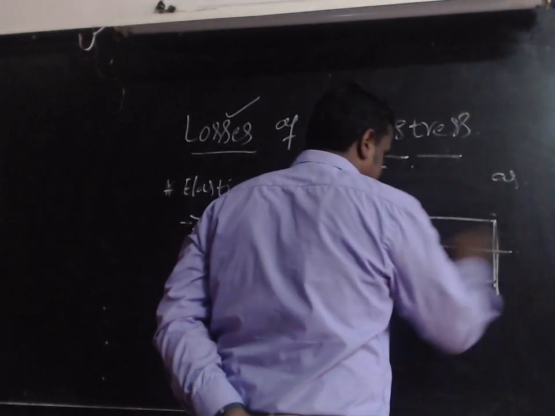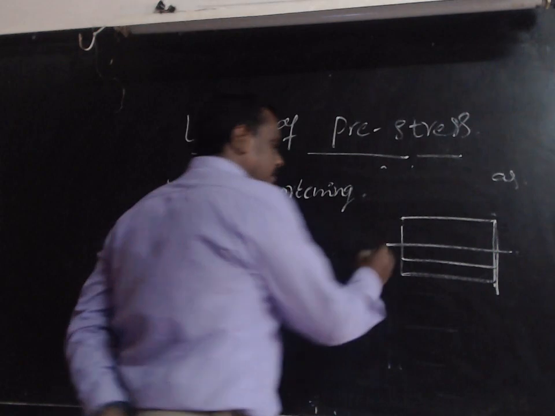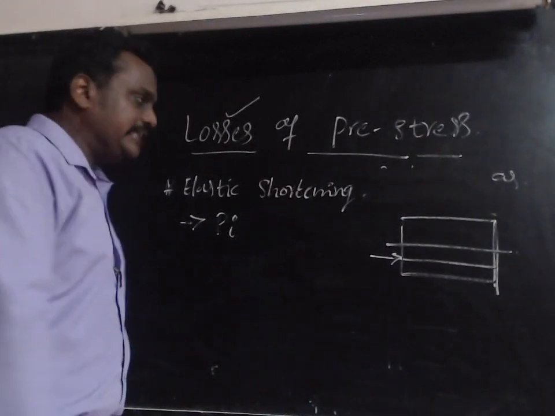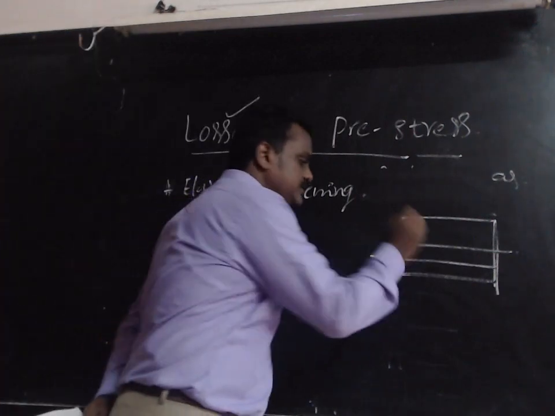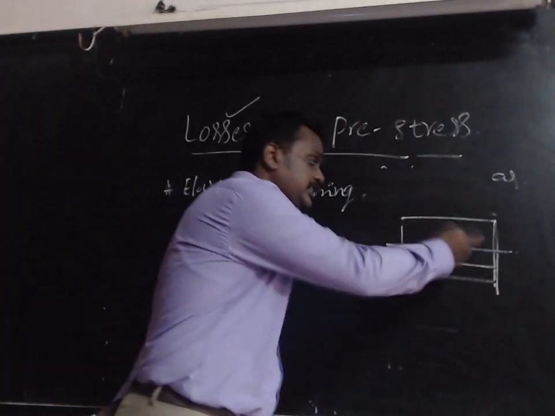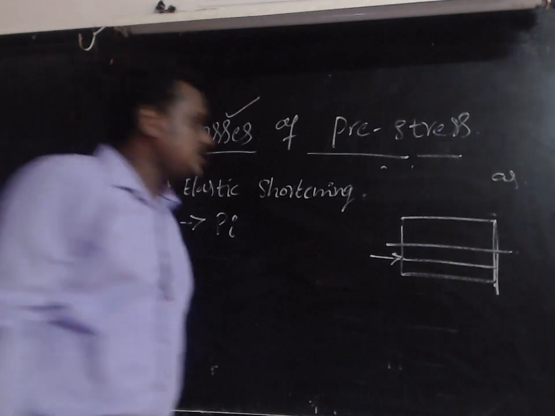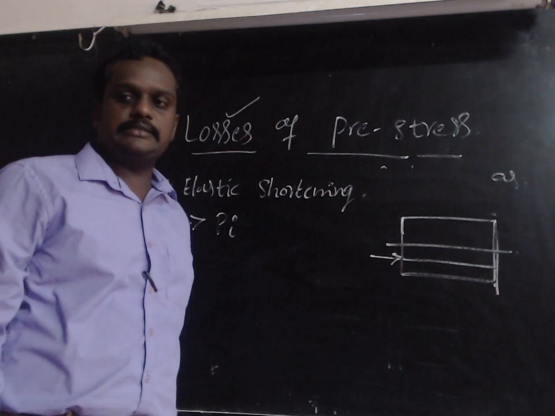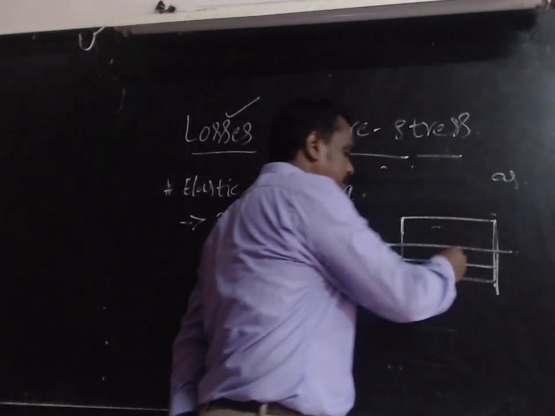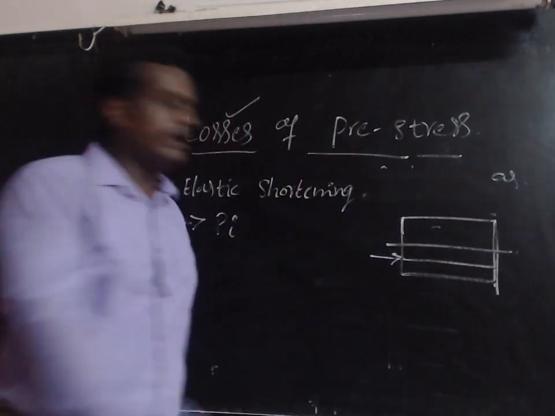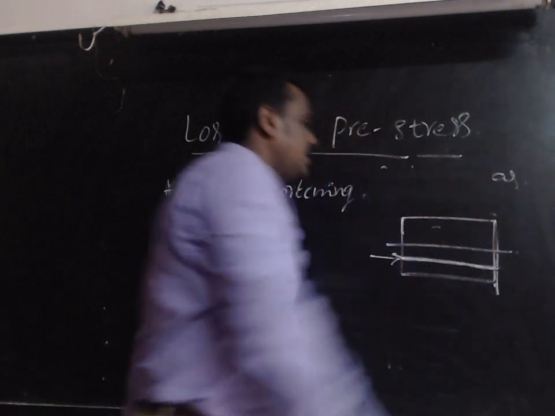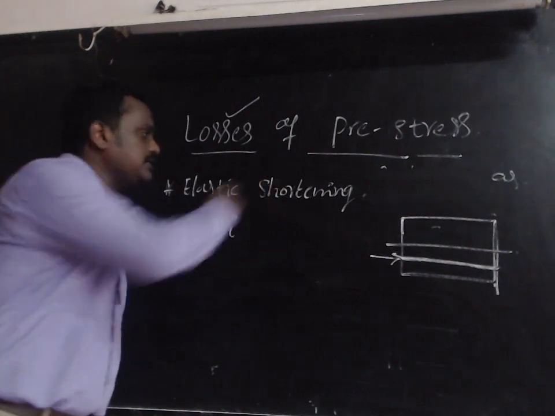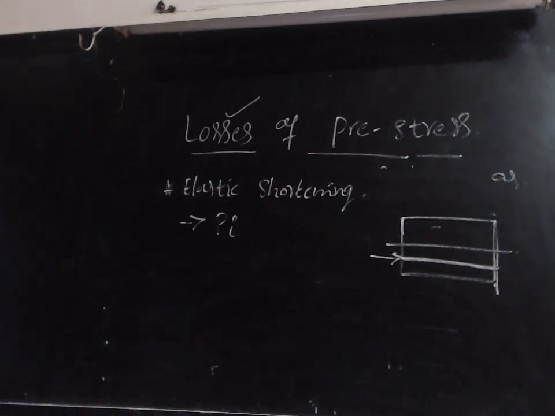If you take any pre-stressed element, we place the steel, and for that steel we apply the force. Finally it is transferred to the concrete. In the concrete the deformation takes place, and that deformation acts on the cable, so the cable deforms, and due to that there will be a loss from elastic shortening of the concrete.